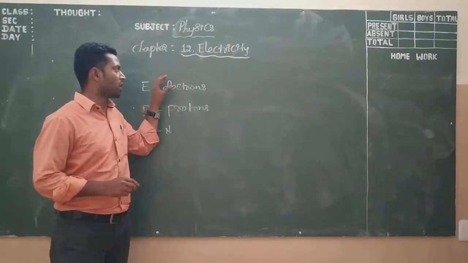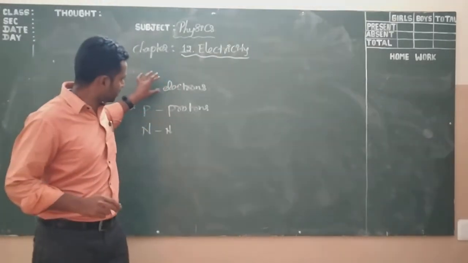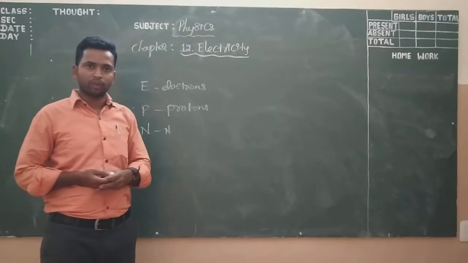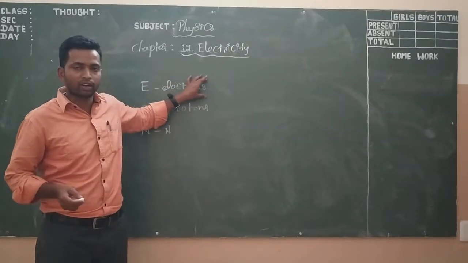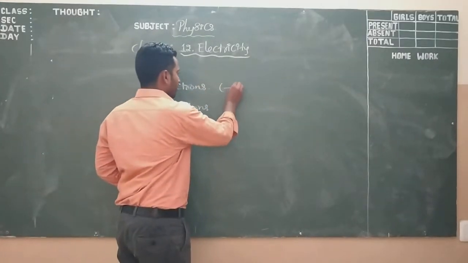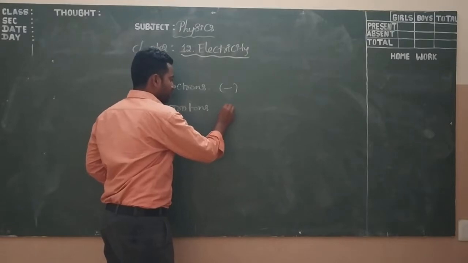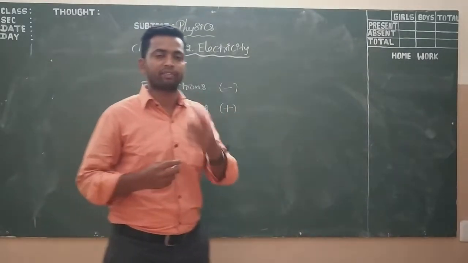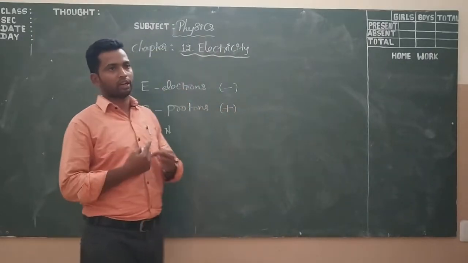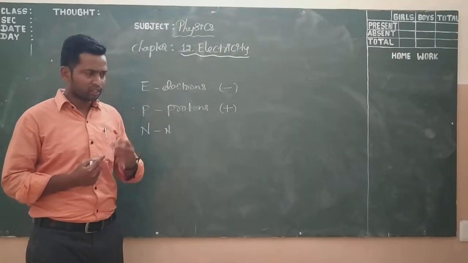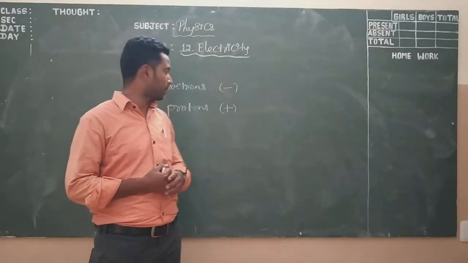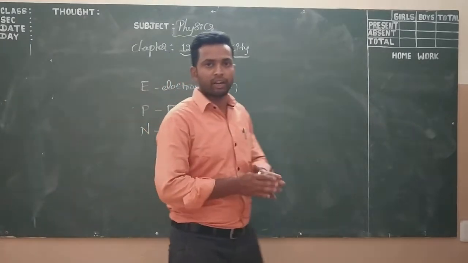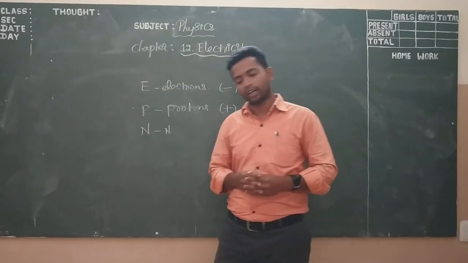The electron has charge, and the proton also has charge. The charge of an electron is negative, while the proton is positive. So we have two kinds of charges, one is a positive charge and another is a negative charge. This is one property of charges. The neutron's charge lies between the positive and the negative charge.